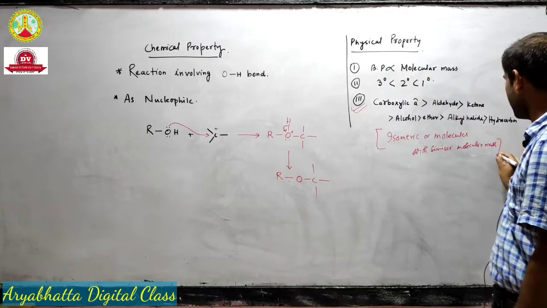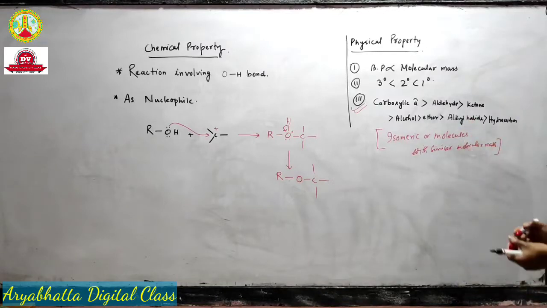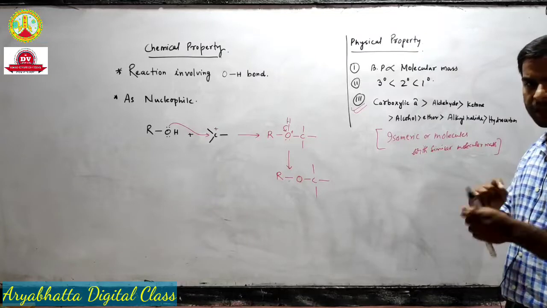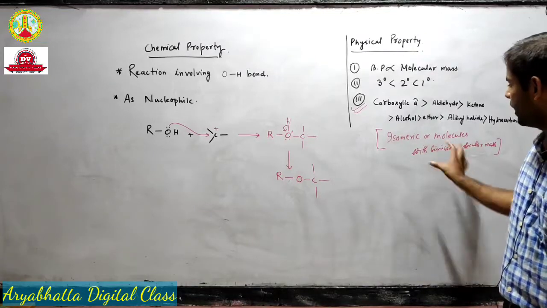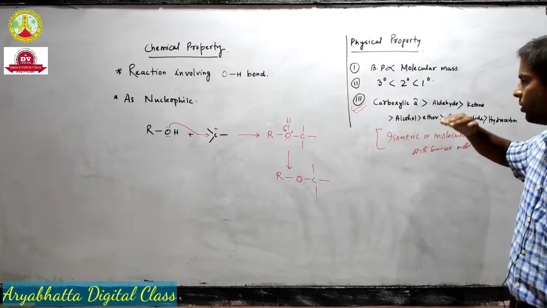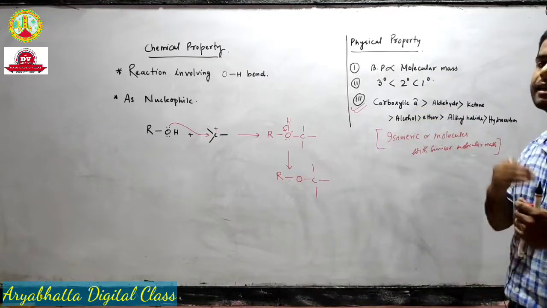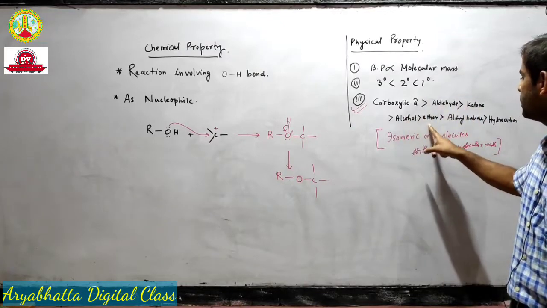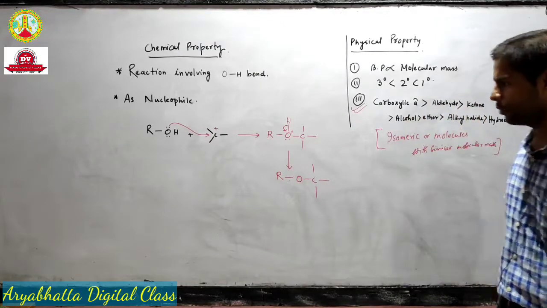Okay, I will give you examples related to this. So if 2 molecules have similar molecular masses, then if the molecule is a carboxylic acid, it will have the highest boiling point, then aldehyde or ketone, then alcohol, ether, alkyl halide and hydrocarbons.